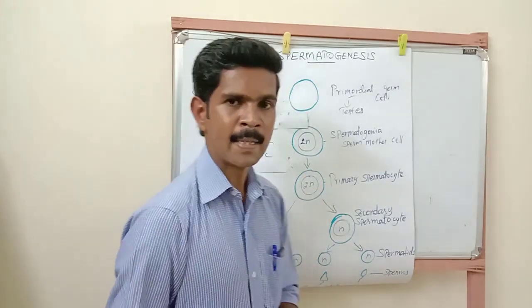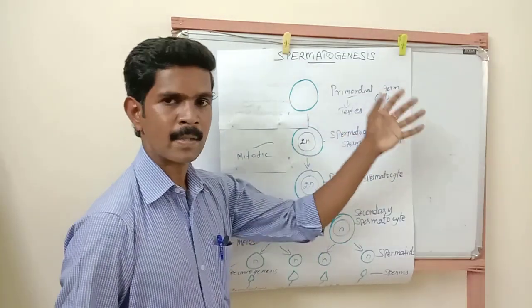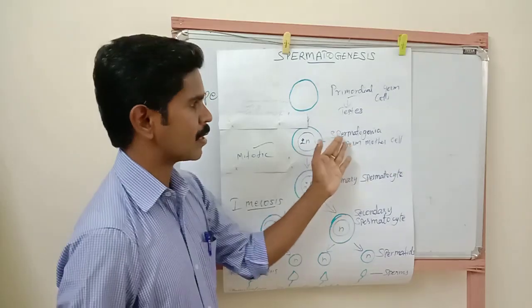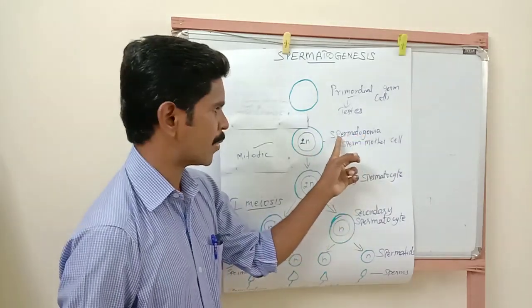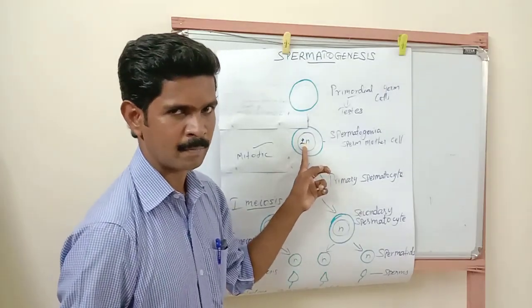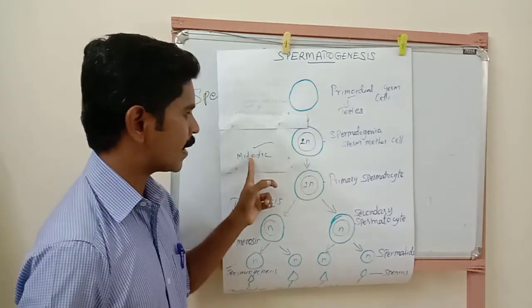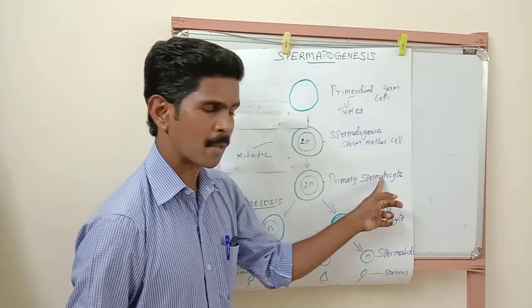When a male baby is developing inside the uterus of the mother, some primordial germ cells enter the testis of the male baby and finally are converted into spermatogonia or sperm mother cells. The sperm mother cell is in diploid condition, that means 46 chromosomes are there. Understand? Now these spermatogonia undergo mitotic cell division, and the spermatogonia are converted into primary spermatocytes.